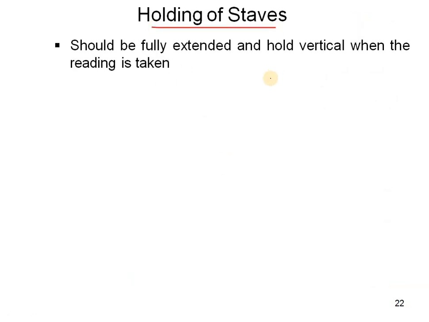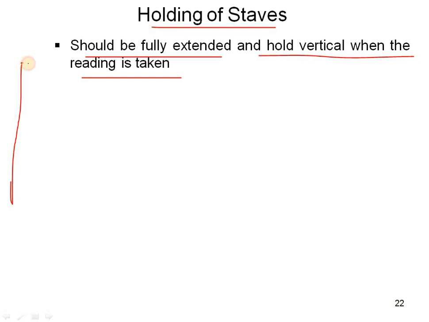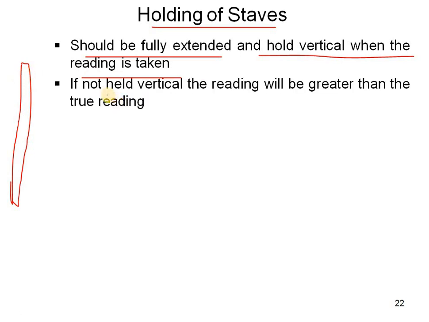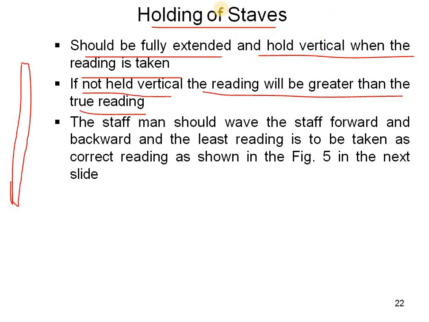Holding of staffs. How to hold the staff? It should be fully extended and held vertical when the reading is taken. That means when the reading is taken, the staff should be opened fully and should be straight. If not held vertical, the reading will be greater than the true reading. So when the staff is not straight and vertical, the reading will be wrong.